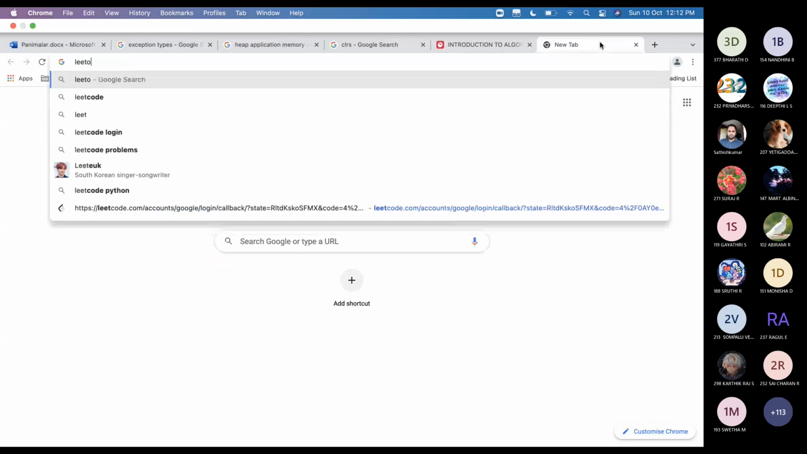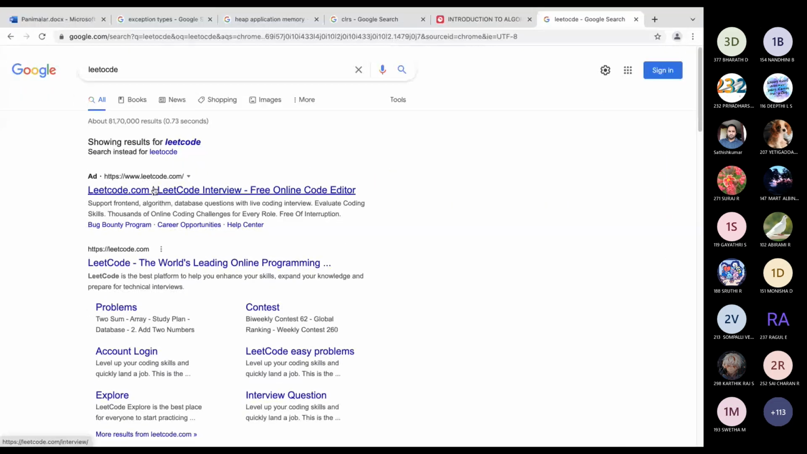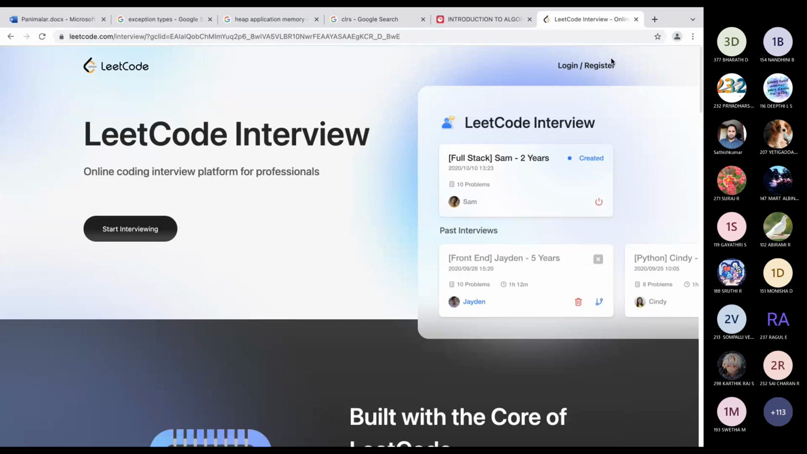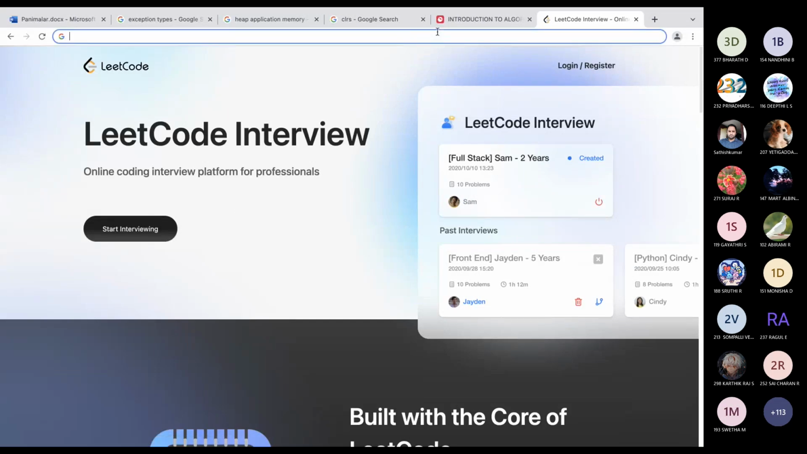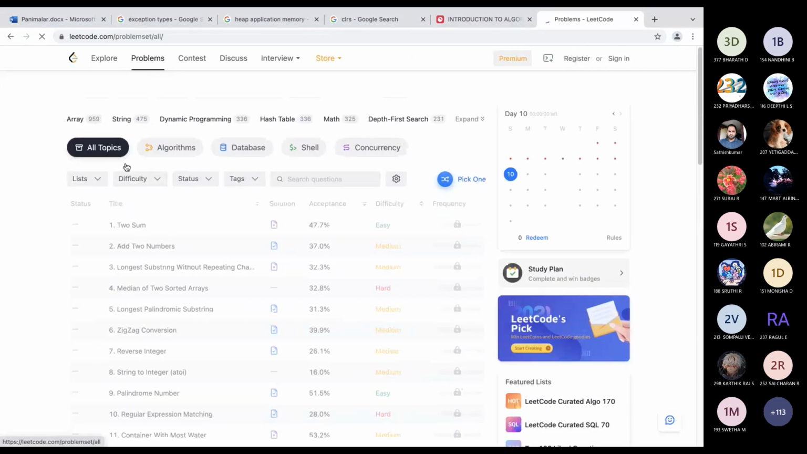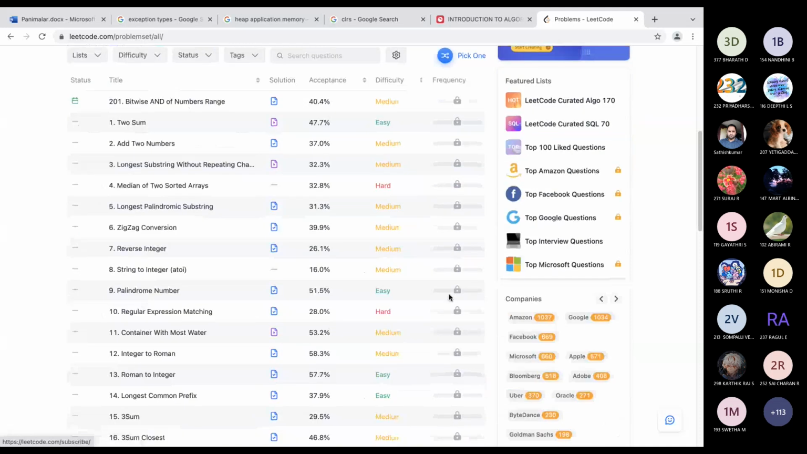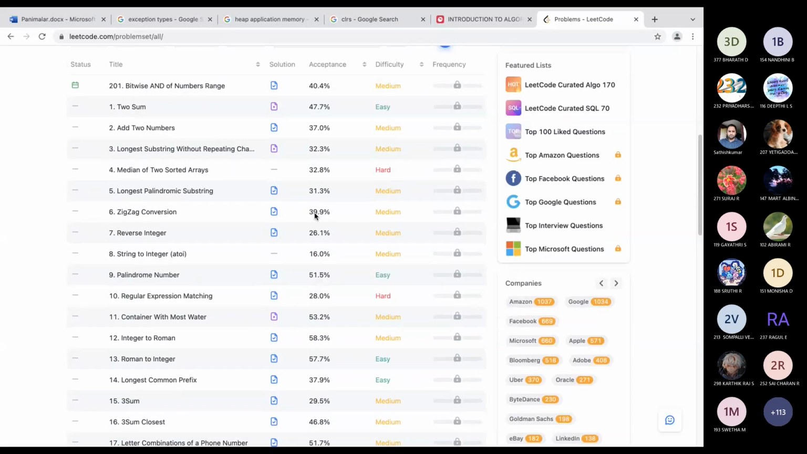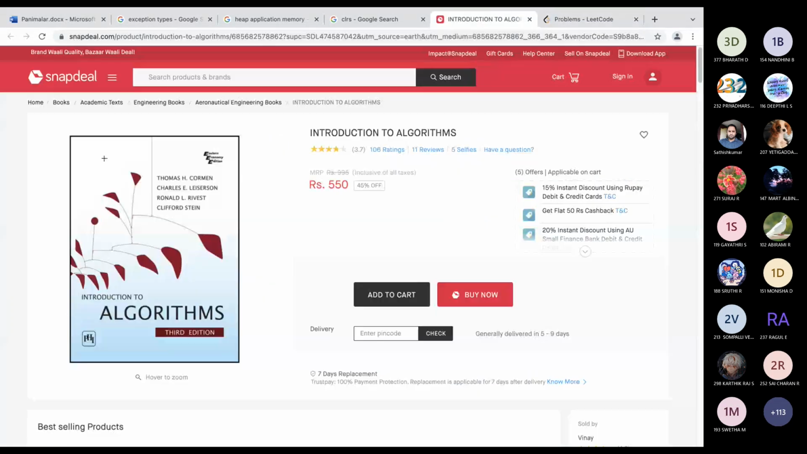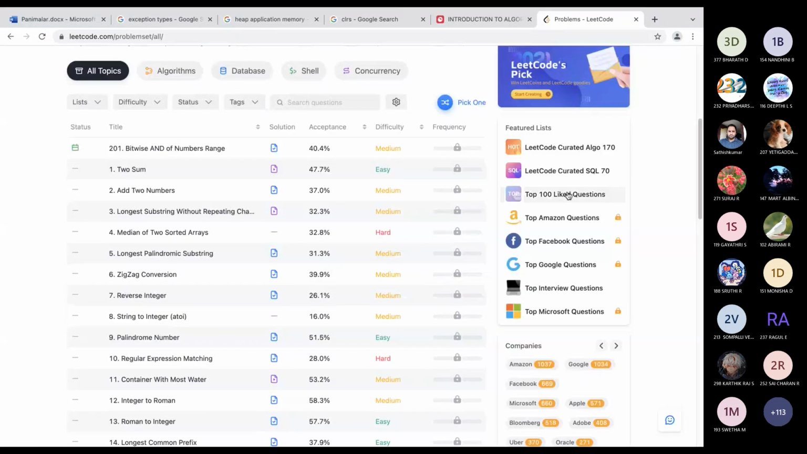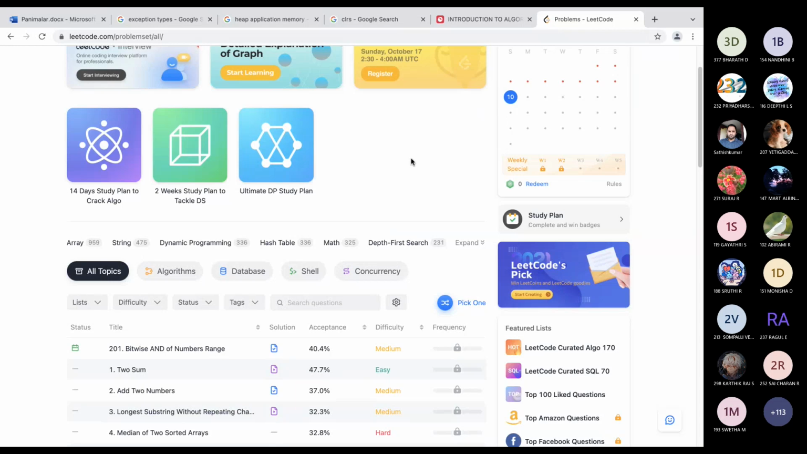Also, there is a website I will suggest you, LeetCode. Anyone aware of this LeetCode? Just type LeetCode problems, solve all the problems. You can get offers in companies like Amazon, Google, Facebook, Microsoft, Apple. So all companies will select candidates from here only. First complete this book, then go to here and solve the problems. If you have any doubt on this, just call me. I will help you out to solve these problems.